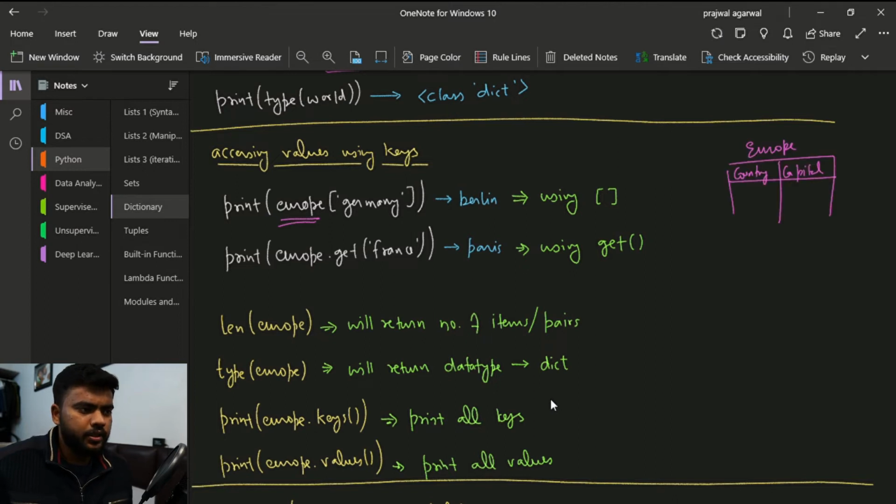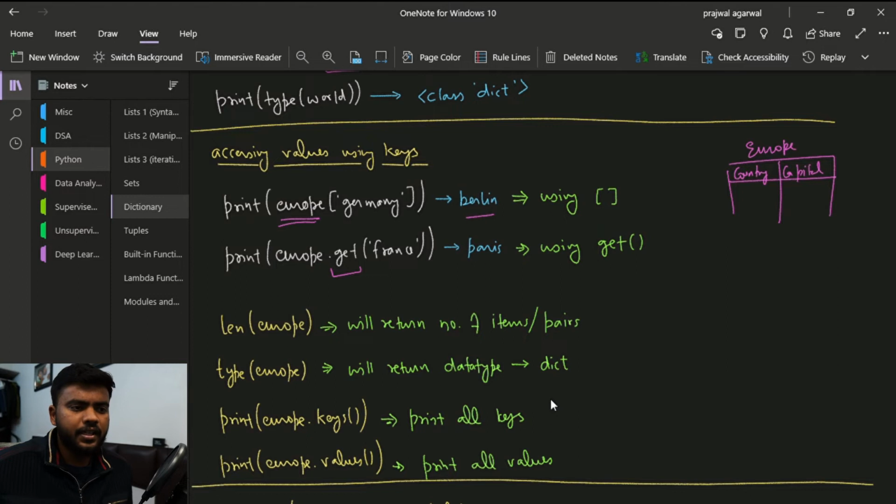So this particular dictionary that we are having here is Europe, and it has keys as the country name and capital as the value. So if you try to print Europe and in the square bracket put Germany, it will print the value Berlin. Similarly, there is another way you can access the values using the keys, and that is by using the get function.